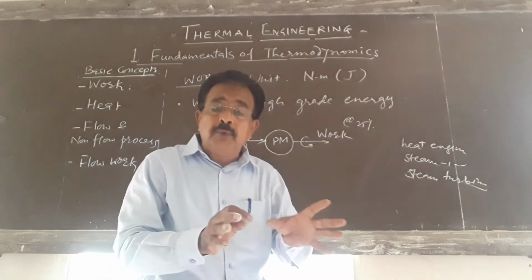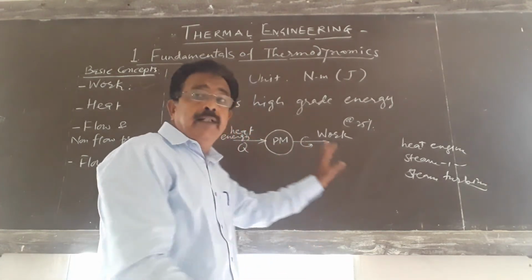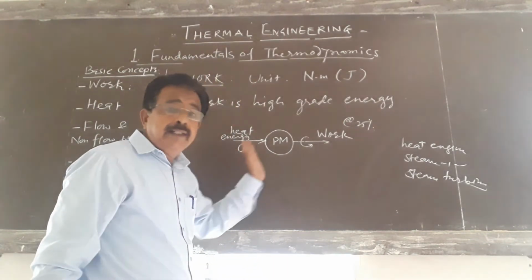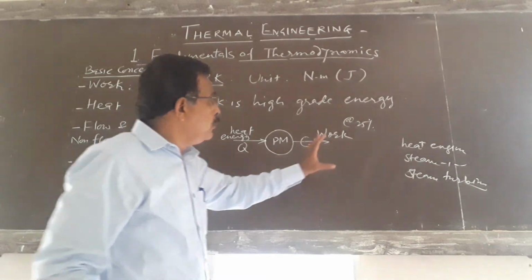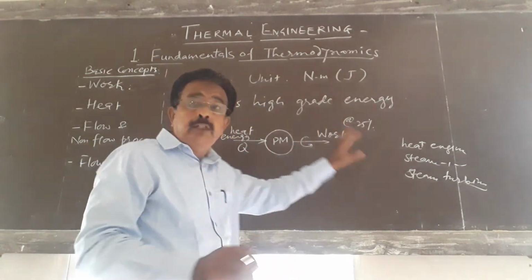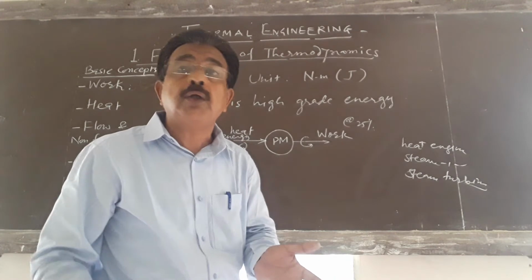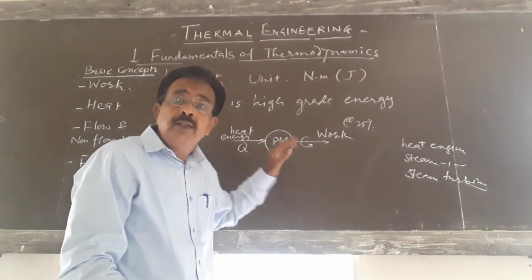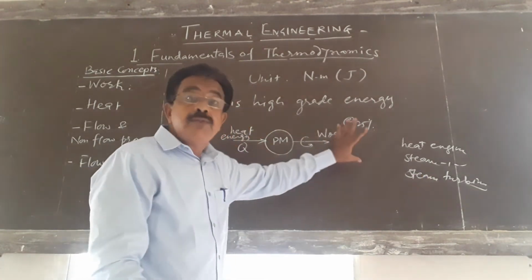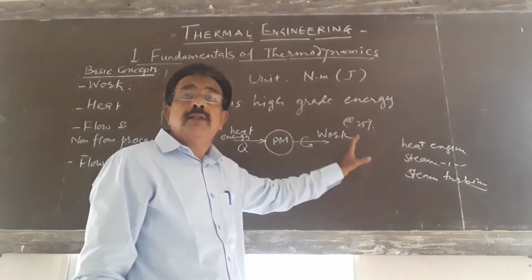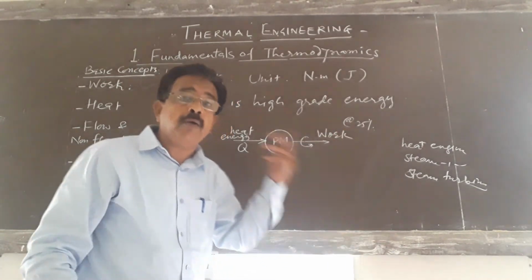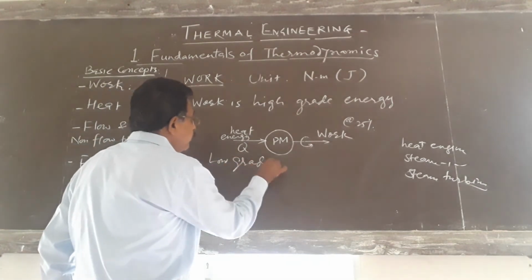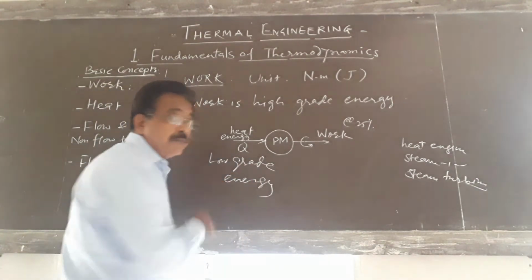These are some of the prime movers, which convert heat energy into mechanical energy. Now here, when we supply the heat energy to the prime mover, only about 25% of the heat energy is converted into useful work. That means the energy conversion efficiency of heat energy into another form is very low, as very little heat energy is converted into another form of energy. Hence, heat is called a low grade energy.